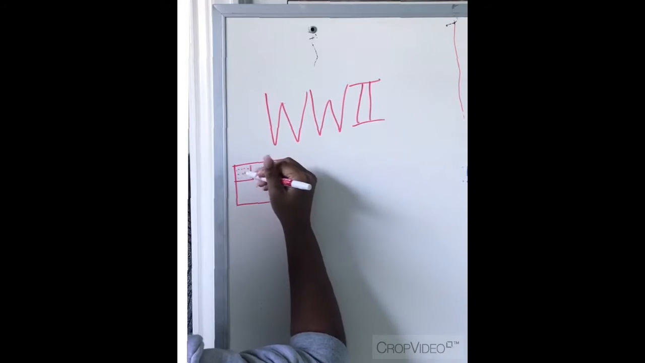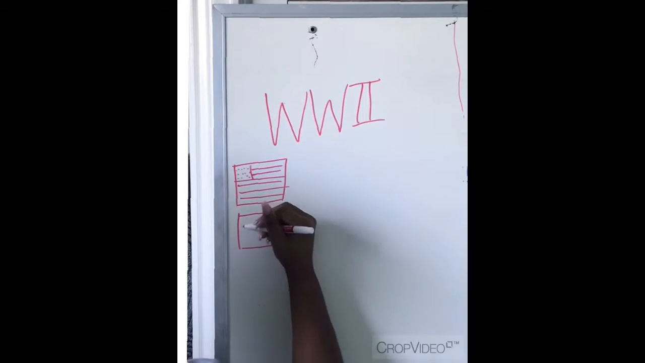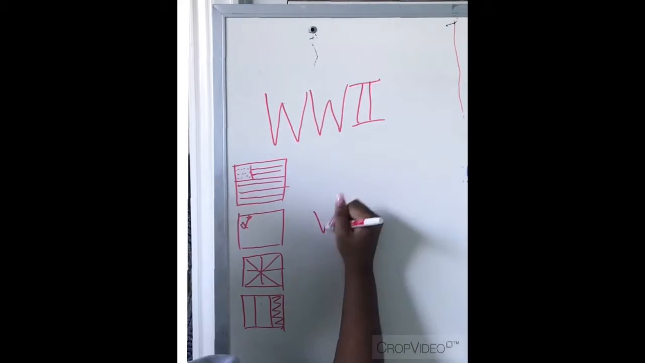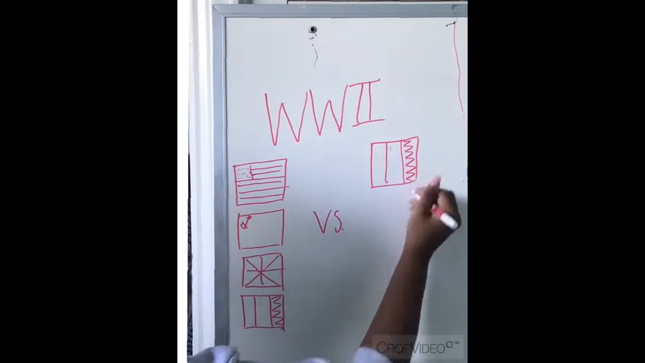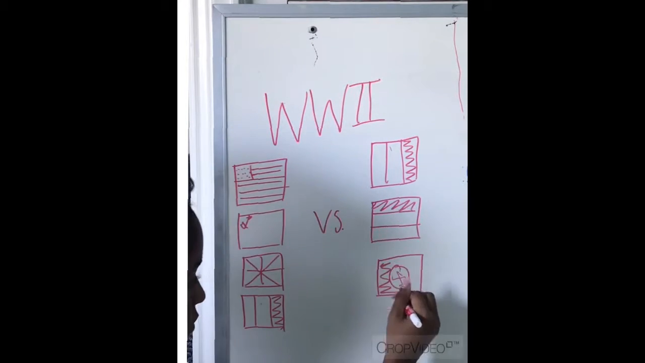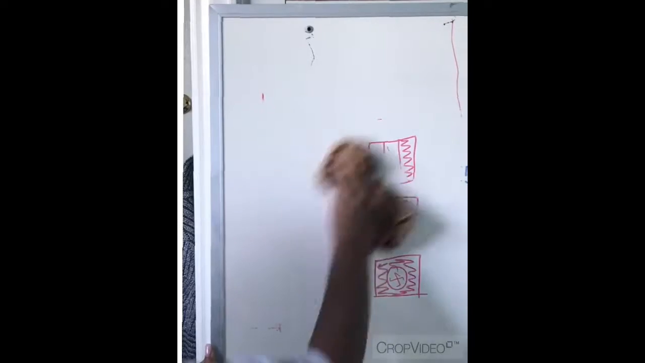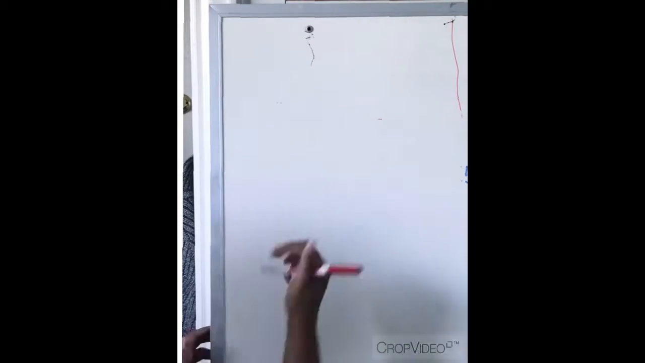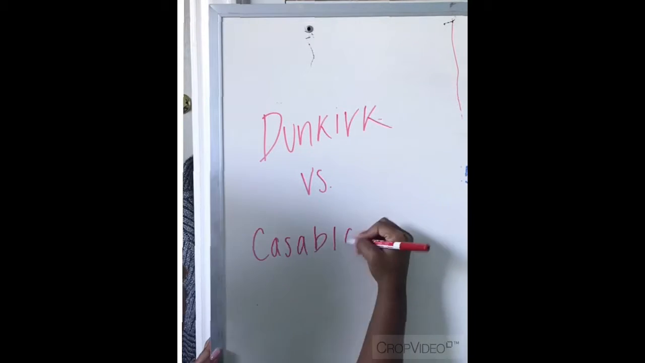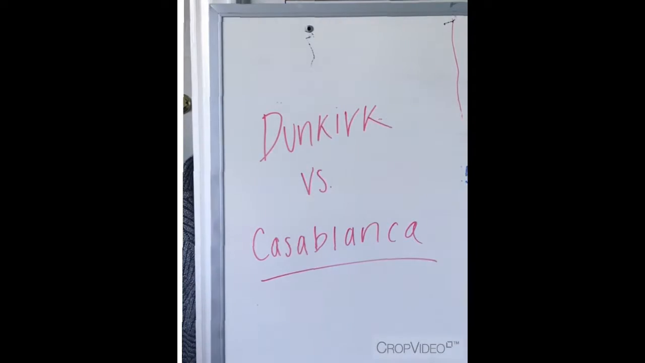World War II was fought between 1939 and 1945. The war was fought between the Allied powers of the United States, the USSR, the United Kingdom, and France, and they fought against the Axis powers of Italy, Japan, and Nazi Germany. This brutal war was then followed by hundreds of World War II films, including the ones we will be comparing today, Dunkirk and Casablanca.